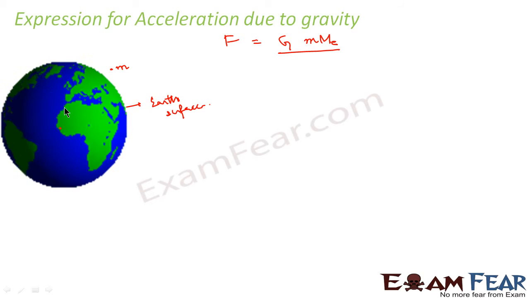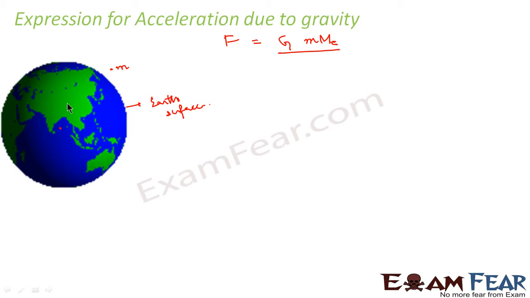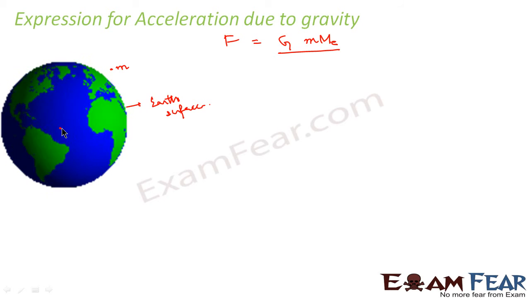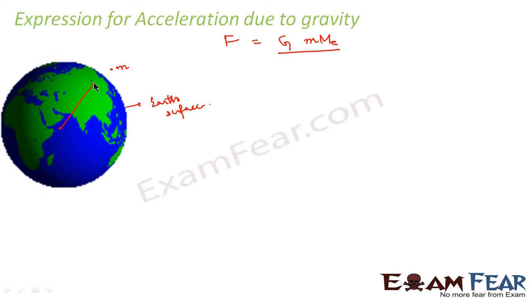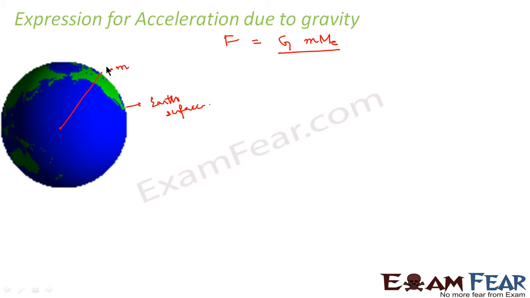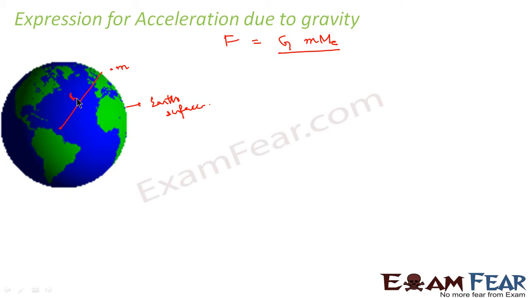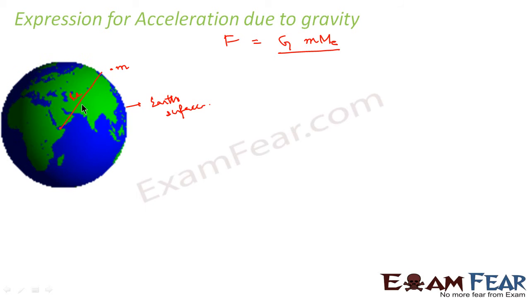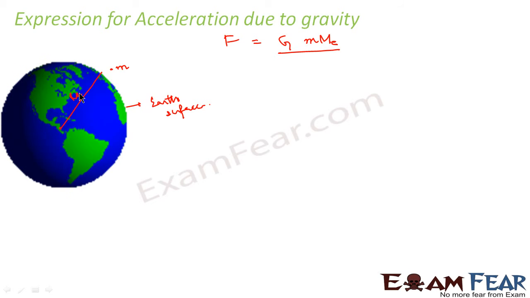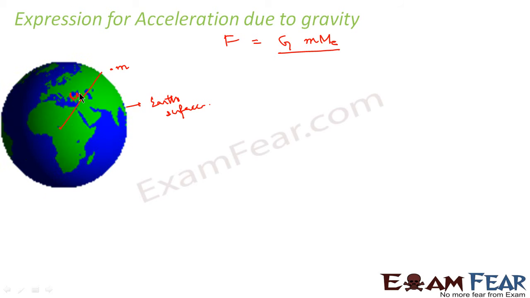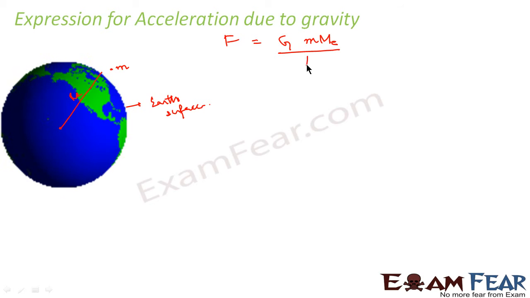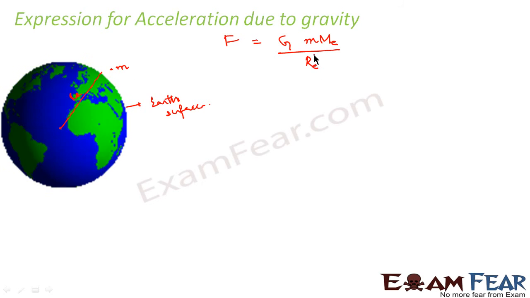Whenever we measure distance from the earth, we measure it from the center of the earth. For the time being, we are considering that this object is very near the surface of the earth. So the distance between that object and the center of the earth is nothing but the radius of the earth. Here we are assuming that the object is placed very close to the surface of the earth. So r² becomes RE².